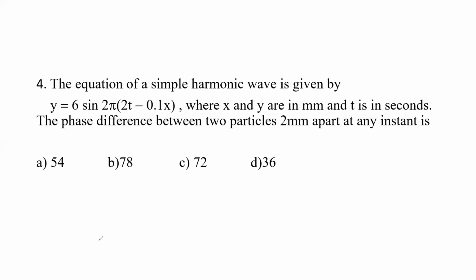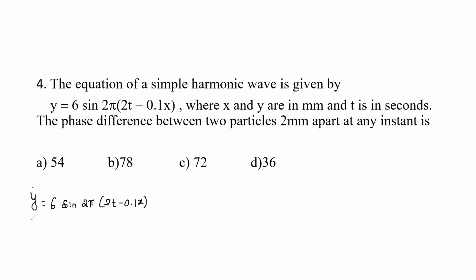So let us do it. First, let us write the given equation. The given equation is y is equal to 6 sine 2 pi into bracket 2t minus 0.1 into x.